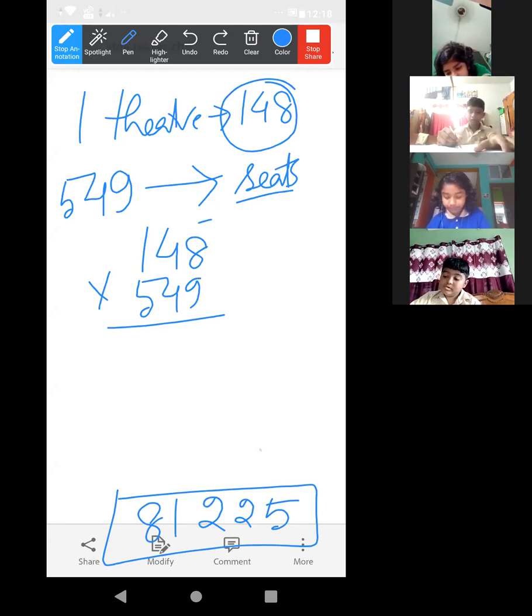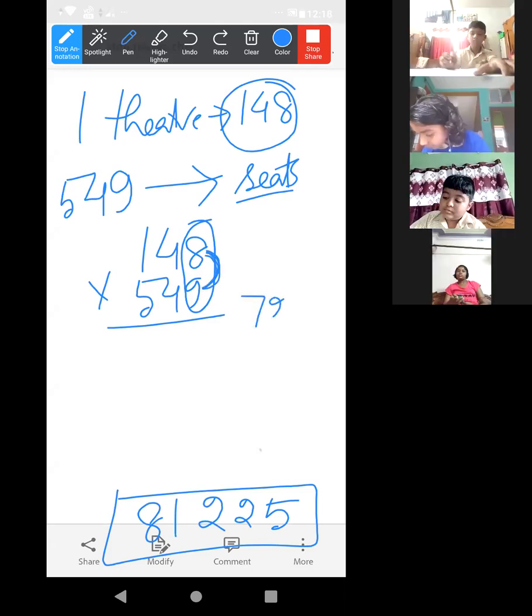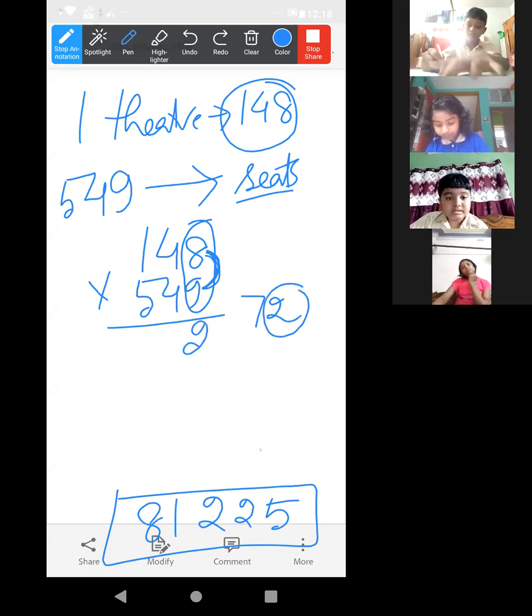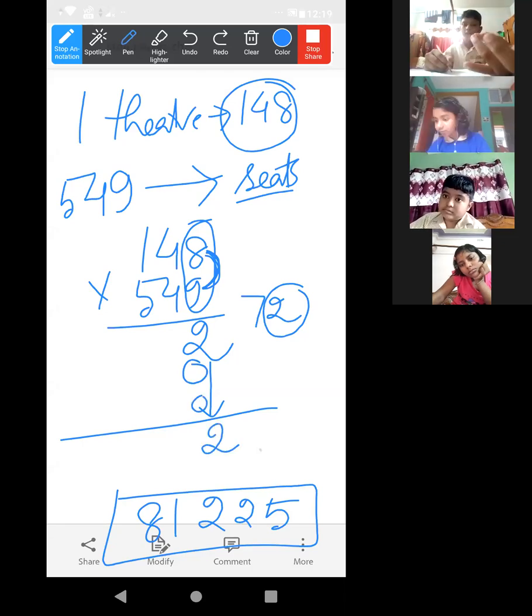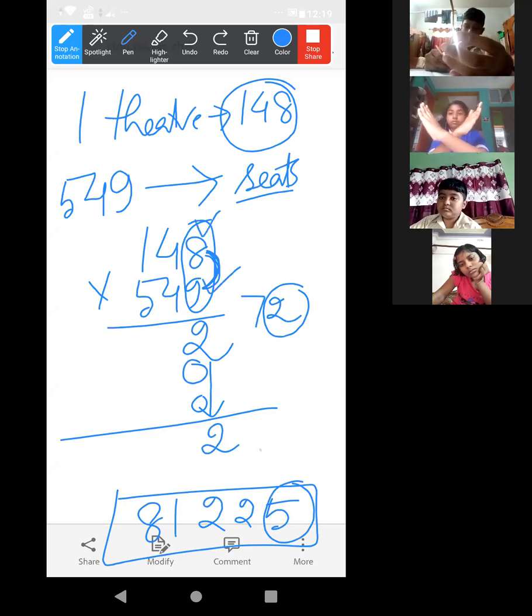Just multiply the unit place digit. No need to multiply the whole number. Look, 8 9s are what? 8 9s are 72, na? So definitely the unit place will be 2. But here it is 5. I am explaining again. Look, just multiply the unit place digit, 8 and 9. Partially not understood.